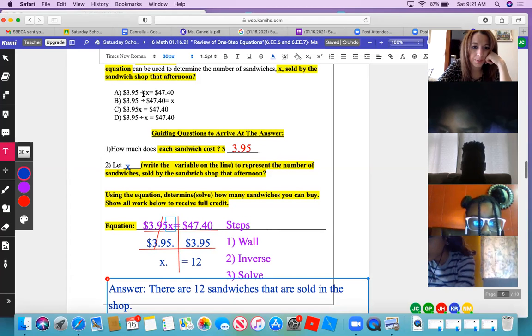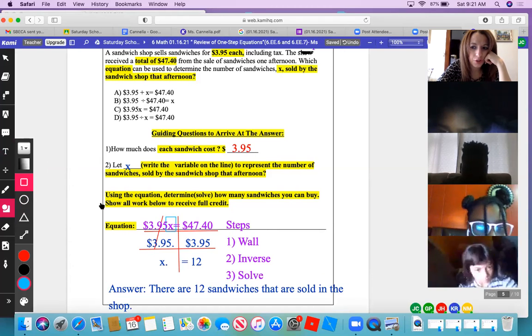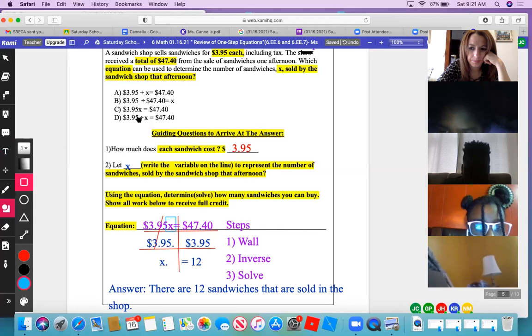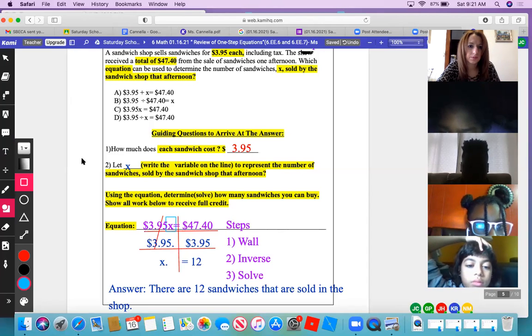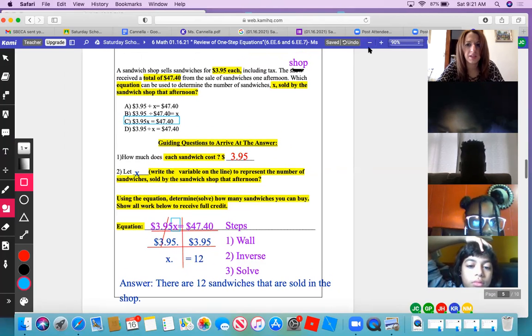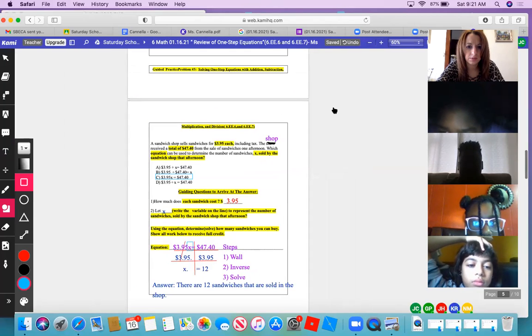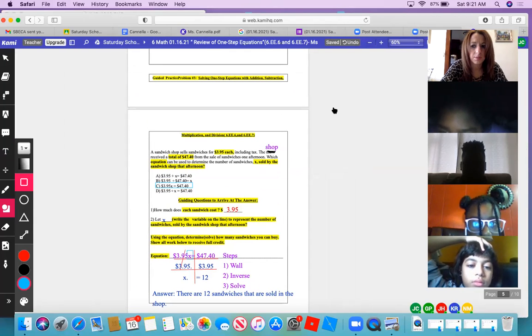So therefore, Tori, do we pick A, B, C, or D on the paper? Or Justin? Justin or Tori, is it A, B, C, or D? Somebody? C. Good. Everyone see that? Does anyone have any questions on that? Ask me now if you do not understand what they just did, because they'll be more than happy to help you out. And if there's no questions, I'm assuming everyone is understanding because no one's giving me any answers in the chat.